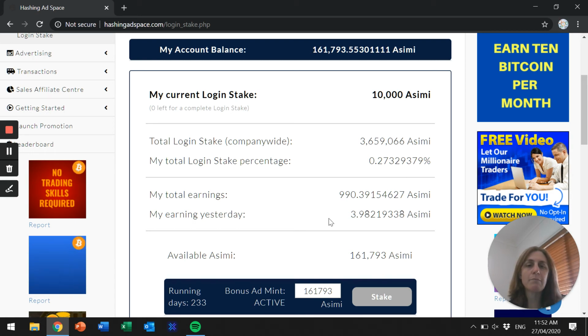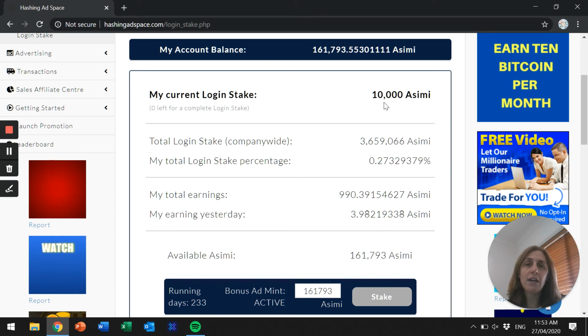So to get the maximum return, you can see that my earnings for yesterday, I earned 3.98 Asimi, which is truly incredible. Imagine if, say, the 4 Asimi was worth $1 or $3. So I'm earning that each day. So say it goes back to the highs around $3, which was just under 12 months ago, then that's $9 a day just by having 10,000 staked here.